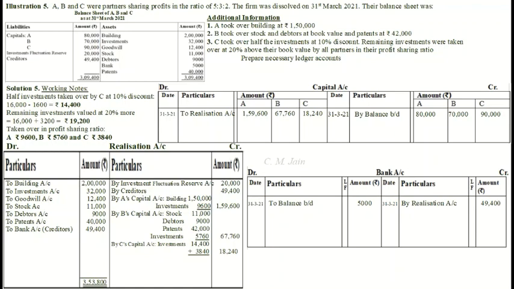Now that will be divided in profit sharing ratio, which is 5 is to 3 is to 2. So divide 38,800 in the ratio of 5 is to 3 is to 2 and see what amounts do you get.